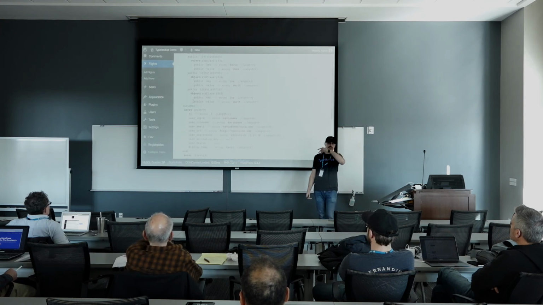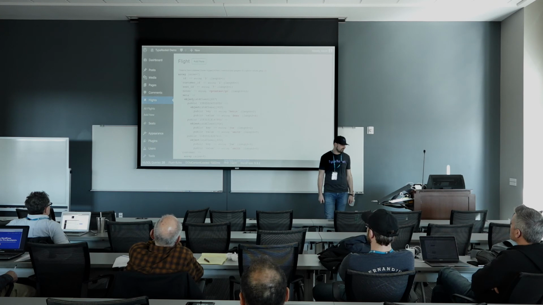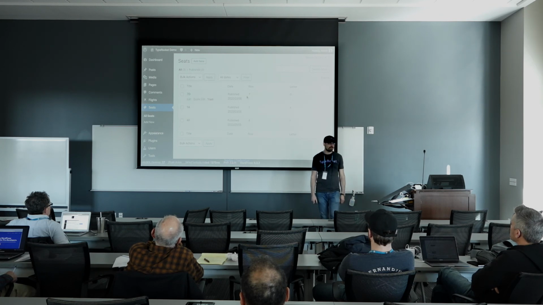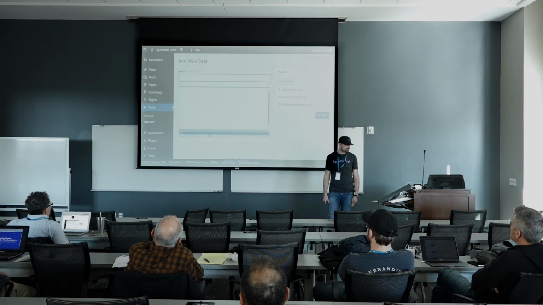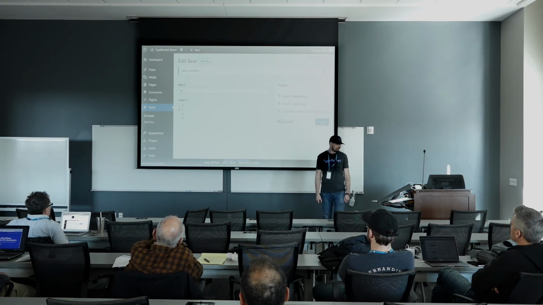Here's just kind of a dump of the data from the database. We're going to build all this without post types. That whole interface, tables, searchable, all that kind of stuff. Here's seats, but we also have custom columns. There's no title field, and we're also saving a title to the database. So we're doing all this without a post type. And we'll see we still have a title set in the admin here. So that's interesting.